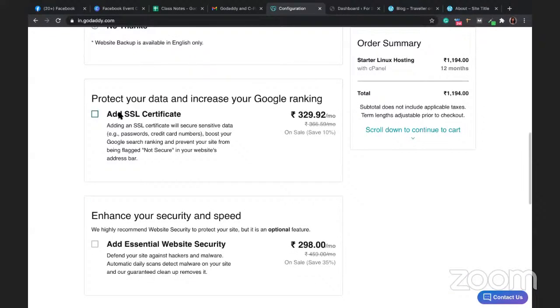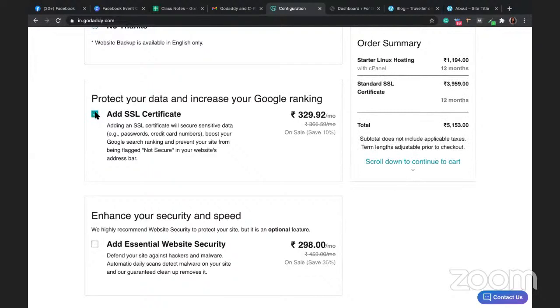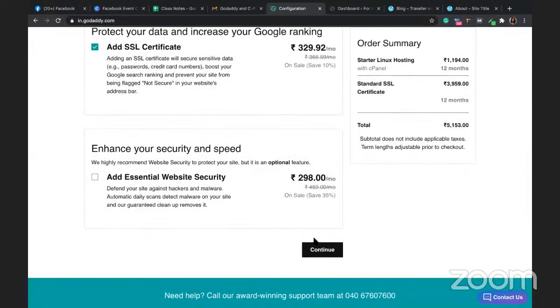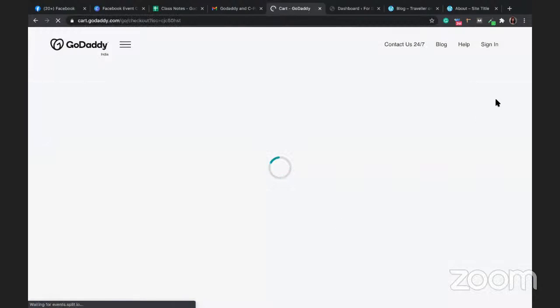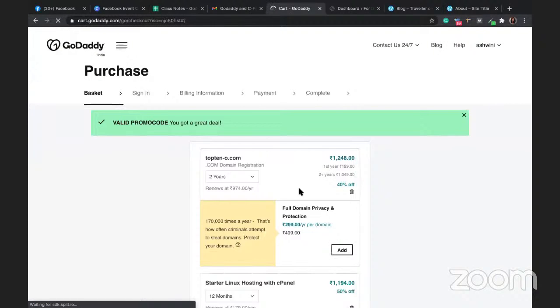SSL certificate you should usually add. It will be beneficial for your SEO purpose, so please add your SSL certificate. Okay, and then just click on continue. So this is my cart.